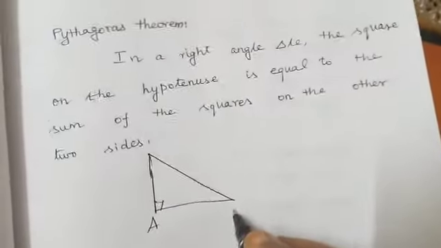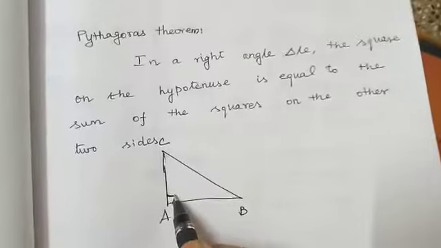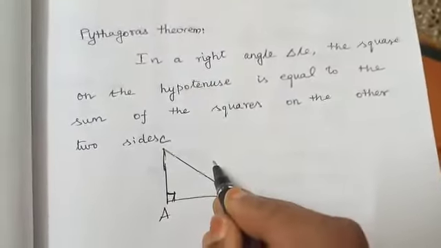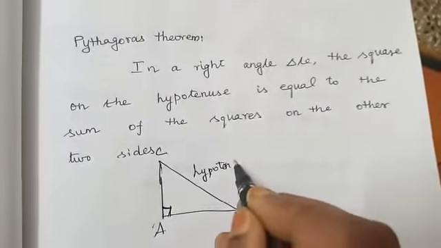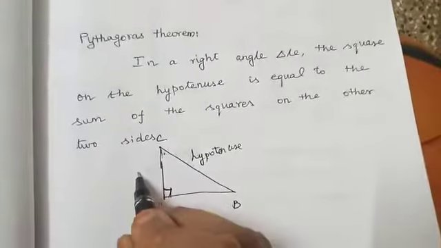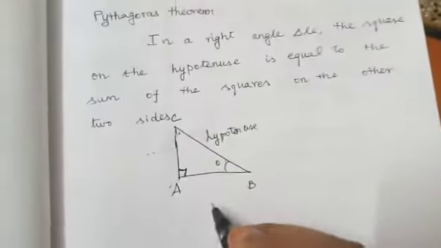So this is the right angle triangle. This is the right angle. Opposite to the right angle is, I told you, the hypotenuse. Suppose this is the given angle, then this is the opposite side, and this is the adjacent side.